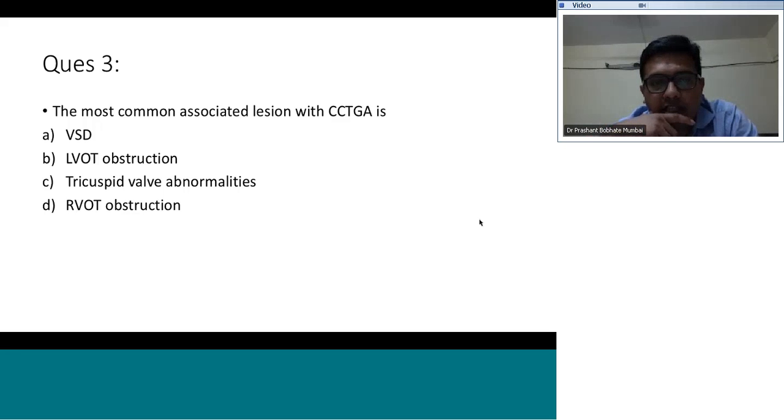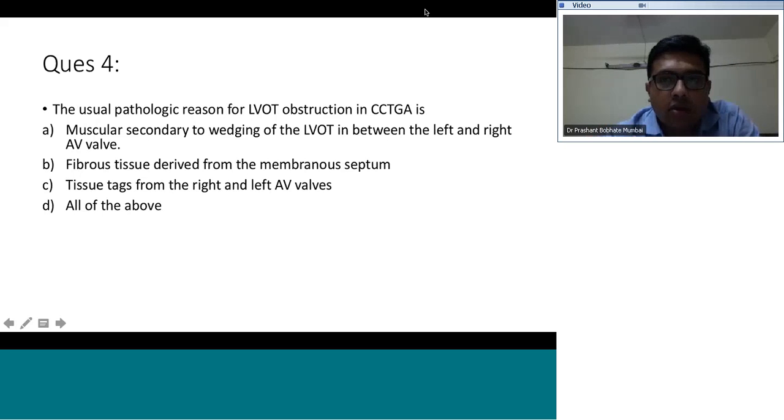How many have tricuspid valve abnormalities? Tricuspid valve abnormality is actually the most common anomaly which is associated with CCTGA, and it is present in approximately 90 to 95% of the patients, and RVOT obstruction is usually rare. So what is the usual pathological reason for LVOT obstruction in CCTGA? It is usually muscular, secondary to wedging of the LVOT in between the left and the right AV valve, fibrous tissue derived from the membranous system, tissue tags from the right and left AV valves, and or all of the above.